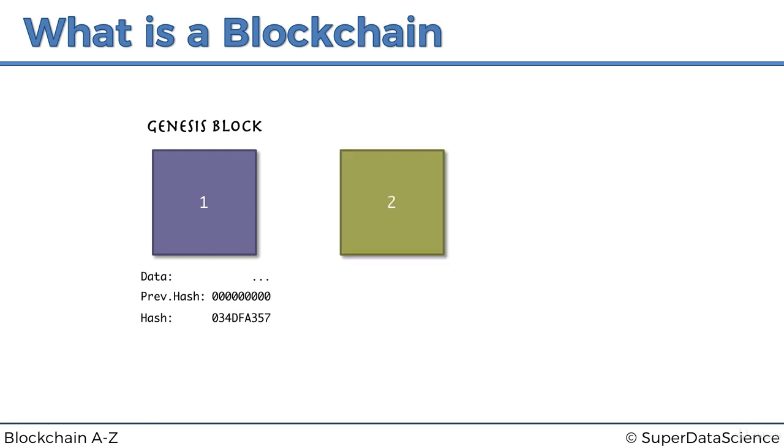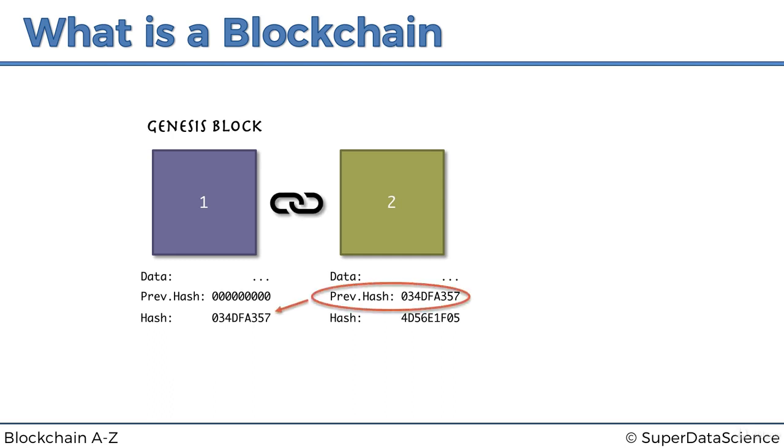And then there's block number two. Block number two also has some data. This time it does have a previous hash, and it has its own hash again. And as you can see, the previous hash of block number two is exactly identical to block number one's hash. And that is where the link comes. That is why a blockchain is called a chain, because the blocks are cryptographically linked with each other through these hashes. More on that to come, but this is conceptually how it works. Every block has its own fingerprint, and it also references the fingerprint of the previous block.